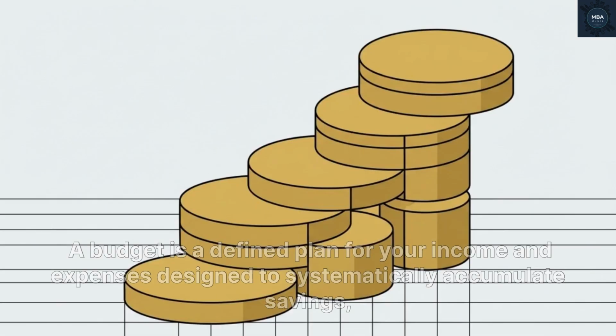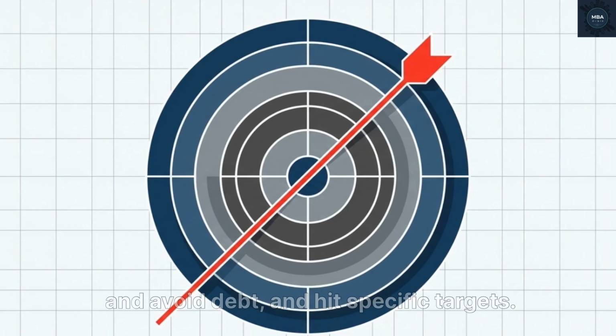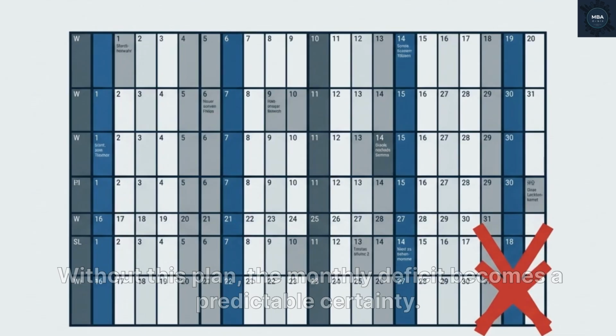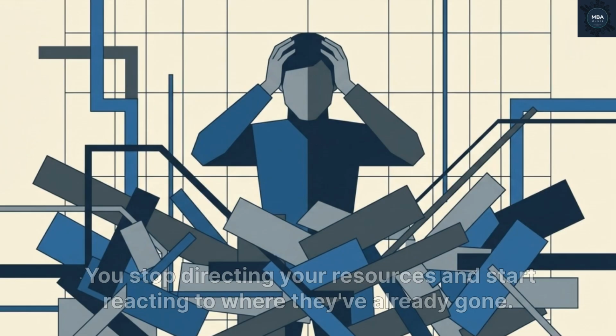A budget is a defined plan for your income and expenses, designed to systematically accumulate savings, avoid debt, and hit specific targets. Without this plan, the monthly deficit becomes a predictable certainty. You stop directing your resources and start reacting to where they've already gone.